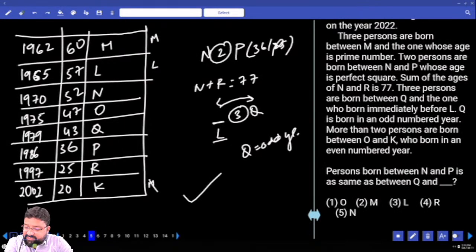Persons born between N and P is same as. How many are born between N and P? 2 persons. Same between, it can be Q and L or Q and K. But I don't see K in the options, so I'll go for L. Clear?